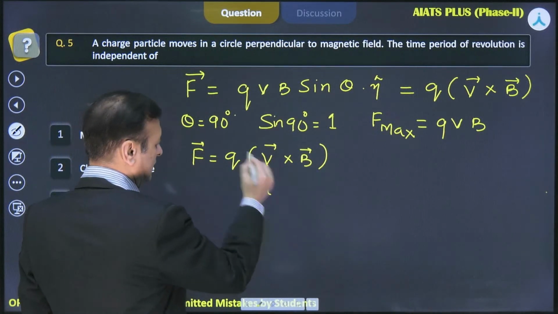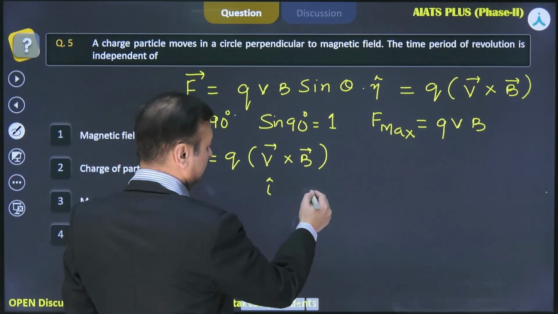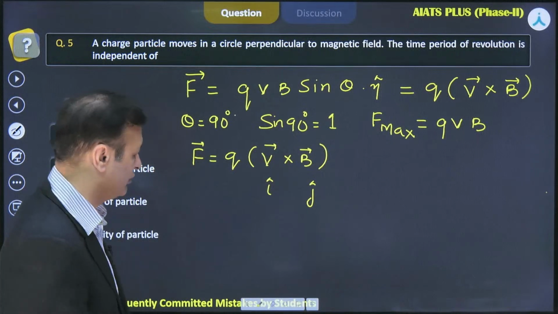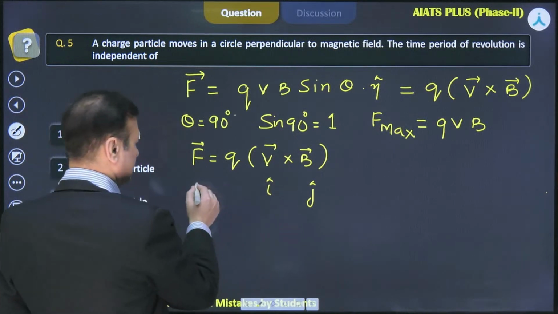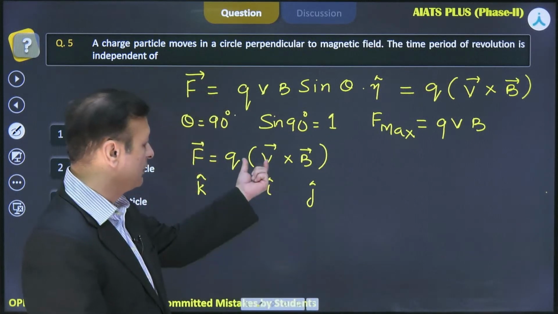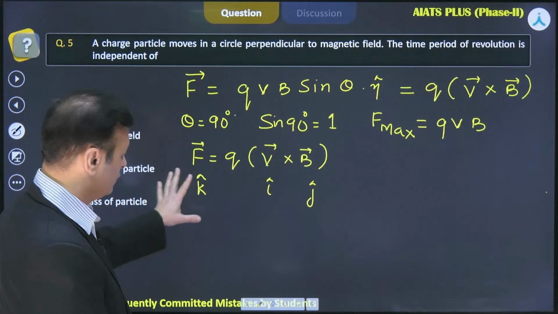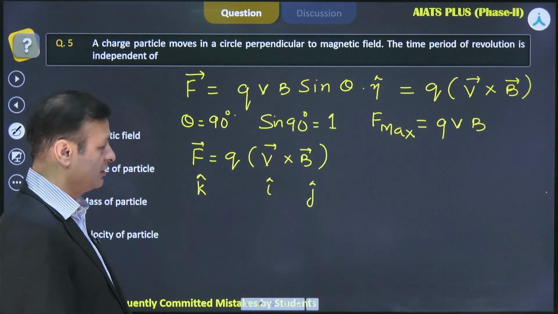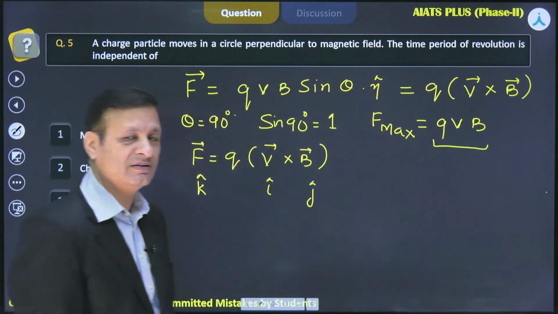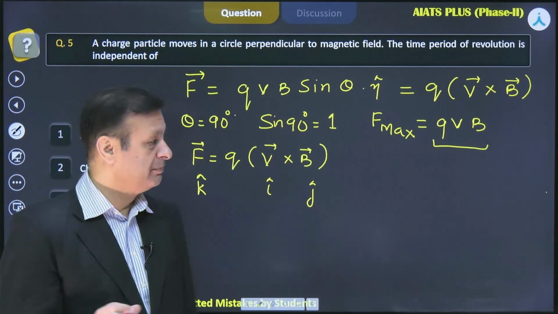Let's suppose a charged particle enters with velocity V along the x-axis in a uniform magnetic field that may be along the positive y-axis, that is J. And we know I cross J is K. So the direction of force would be such that it is perpendicular to your velocity vector and perpendicular to your magnetic field vector. This is how we define the direction as per the cross product rule. But we have already got the magnitude because theta is 90 degrees. Your charged particle has entered the uniform magnetic field perpendicularly.